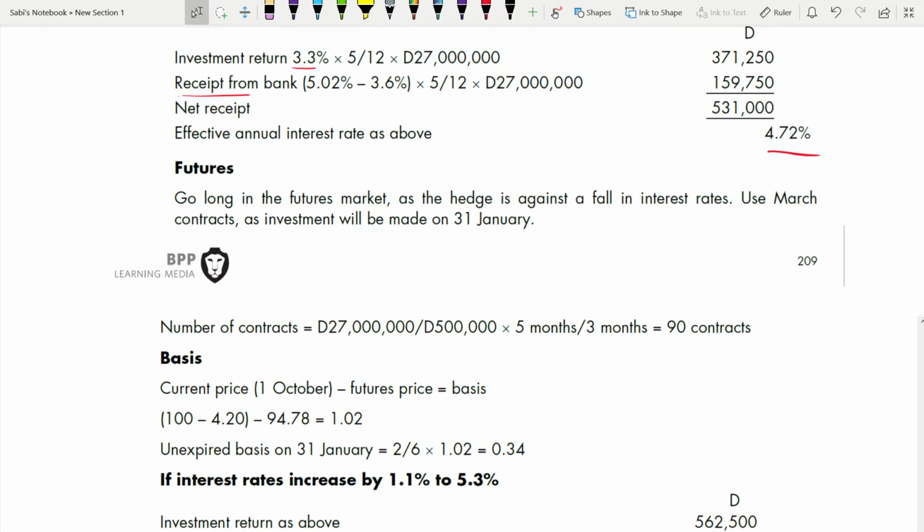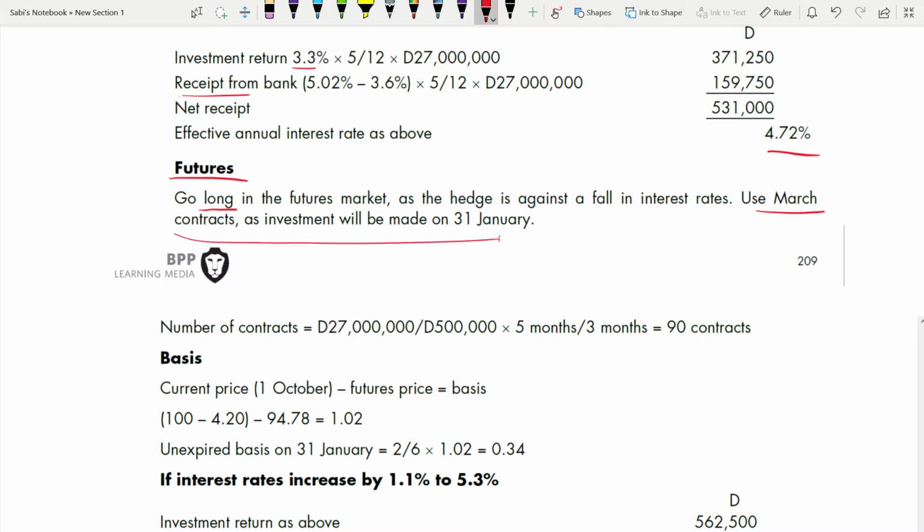Going to future. This is your second subheading, future. What do you have to do in the future? You have to write go long. You have to talk about it. Long has to be there. Long or buy, because it is investment. Investment long, borrowing short. So as a hedge against a fall in interest rate, use March contract as investment will be made on 31st Jan. Investment is 31st, so use March contract.